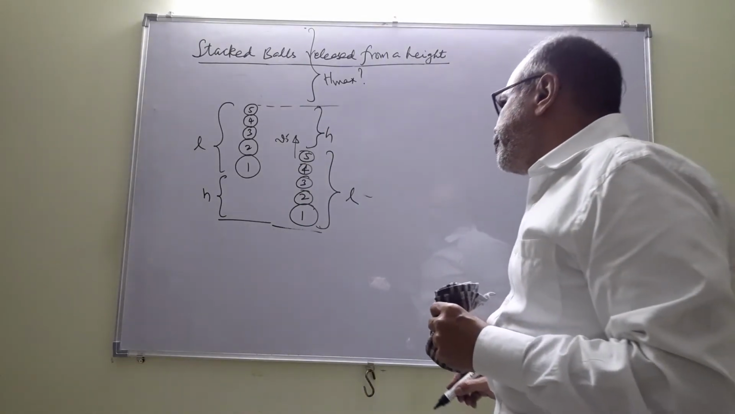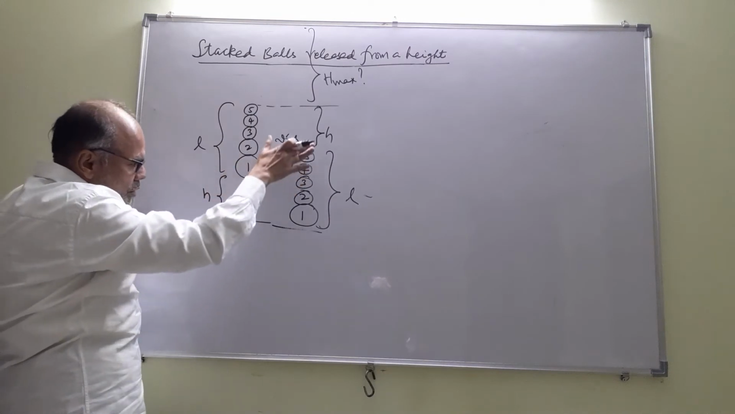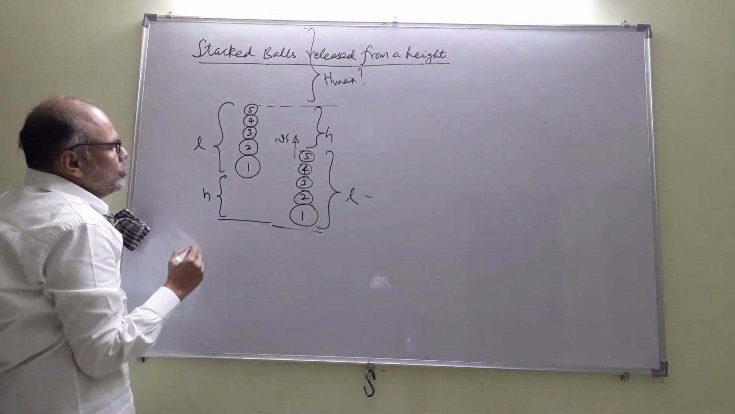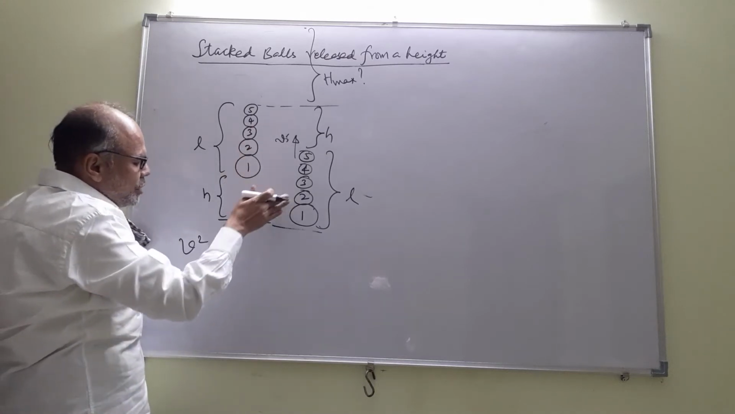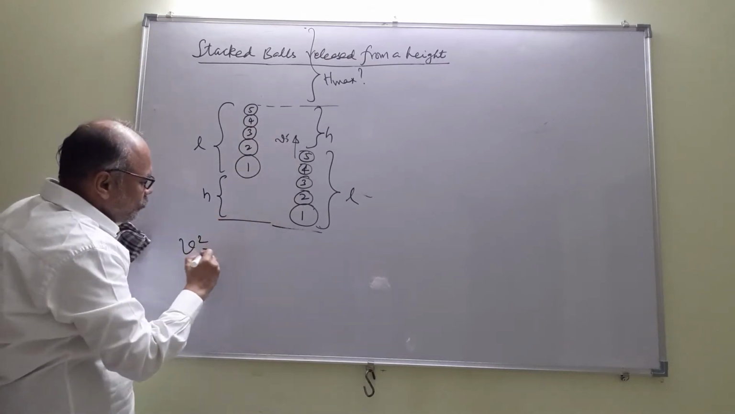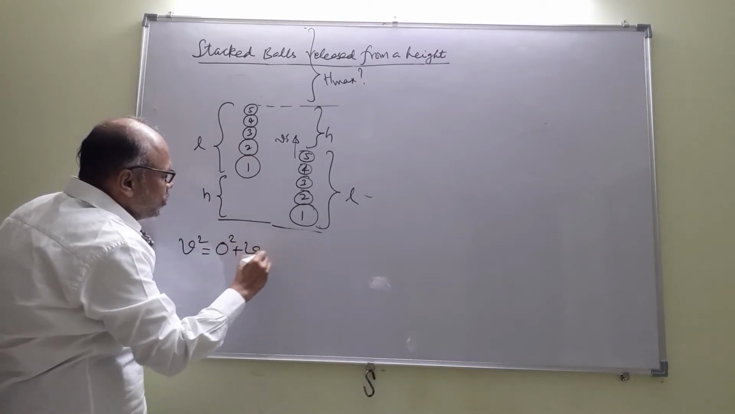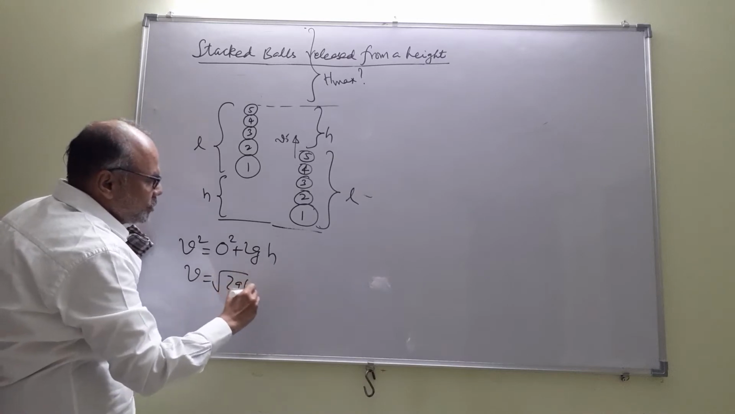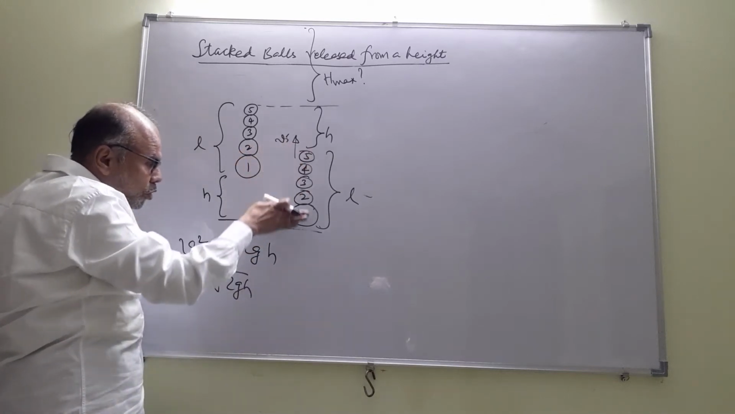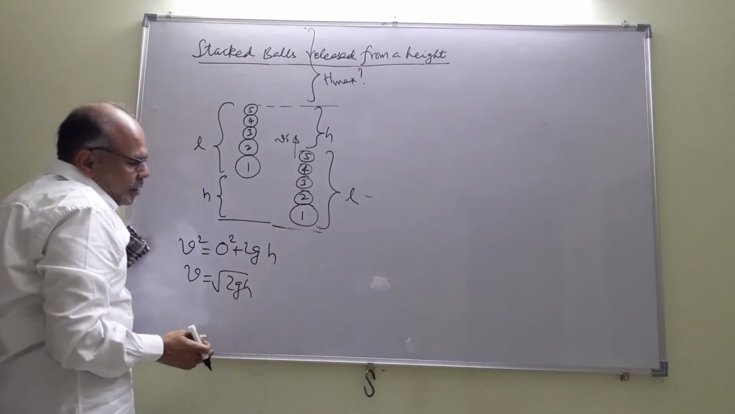Now, you must note that all these balls just before striking the ground will have the same speed v. v squared is equal to 0 squared plus 2gh. So v would be root 2gh. That is the velocity with which all these balls will be coming down just before striking the ground.